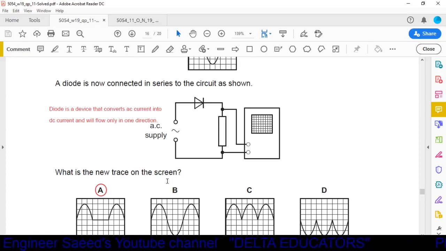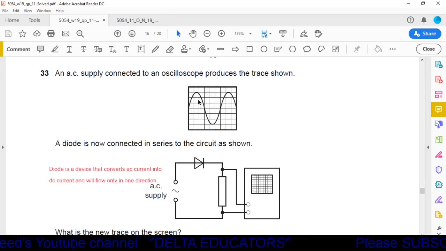What is a diode? A diode is a device that converts AC current into DC current, or we can say it can pass only the half cycle, the positive cycle, and it blocks the negative cycle. The upper half cycle is called the positive cycle, and the lower half cycle is called the negative cycle. When we put a diode in the circuit, this half cycle is blocked. So the wave will be like this: a positive wave, then no negative wave, a straight line, then again a positive wave. Like this it will move.